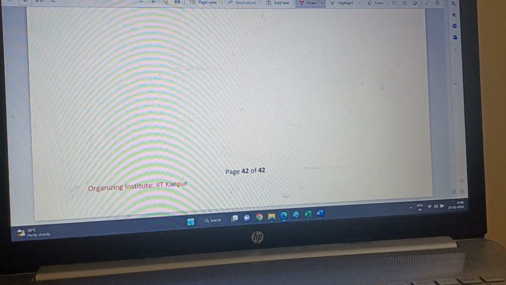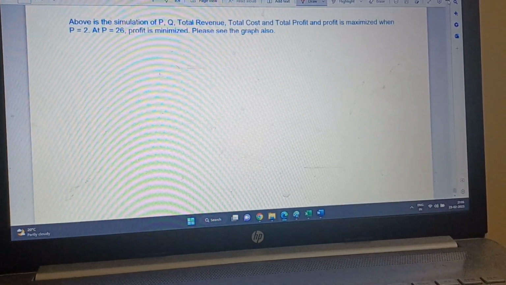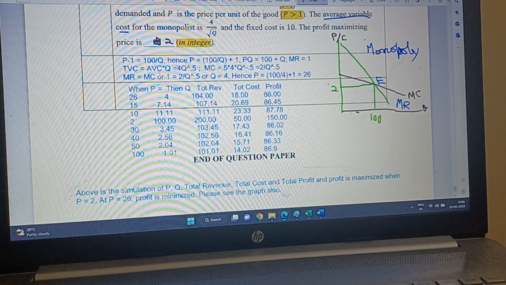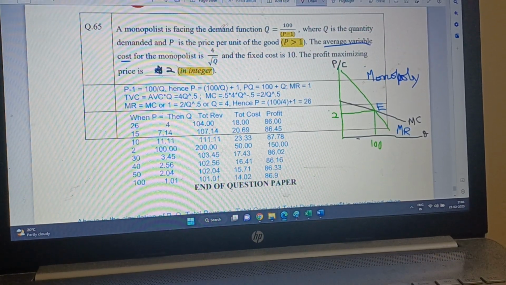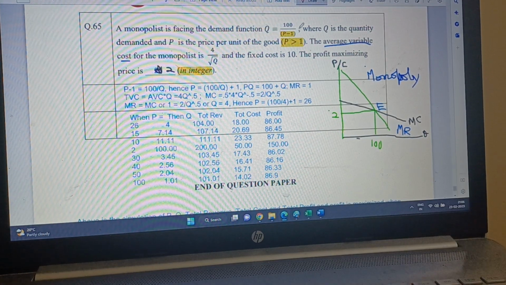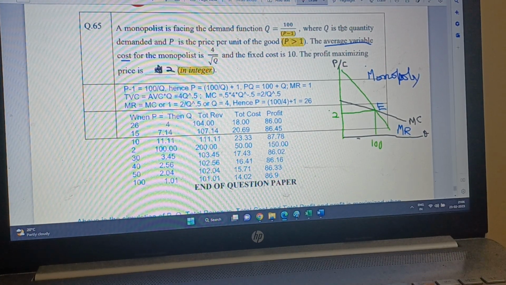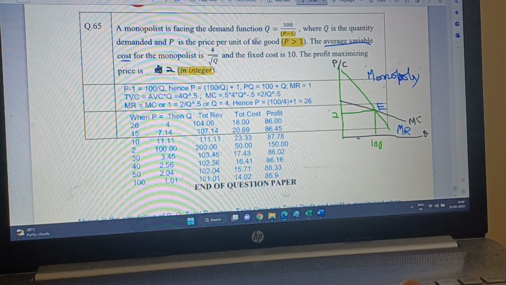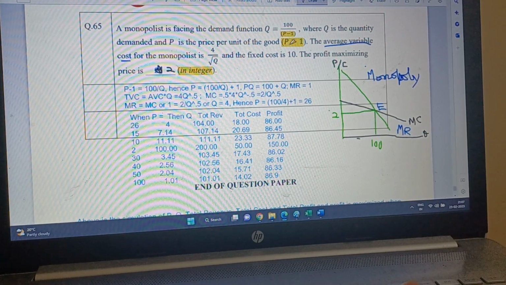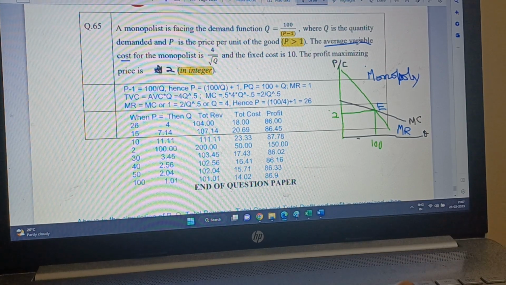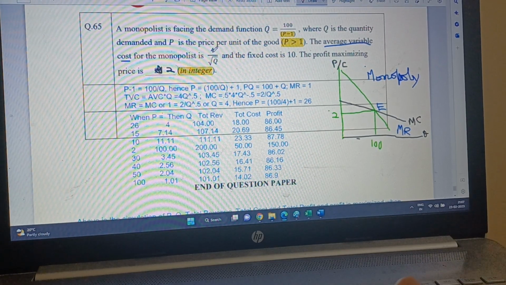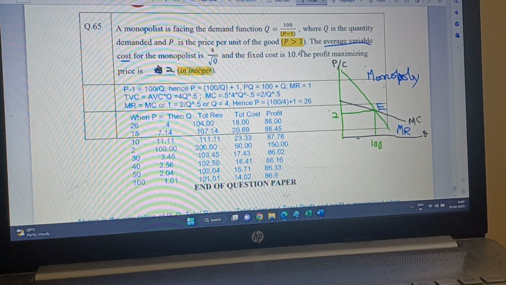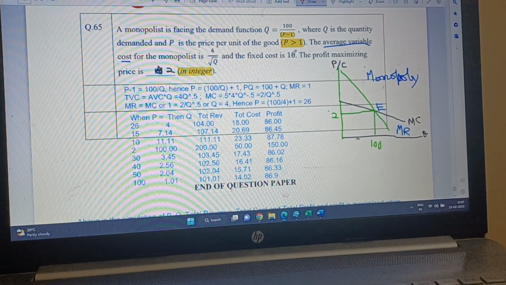Let's read. This is question number 65. A monopolist is facing the demand function Q equals 100 by P minus 1, where Q is the quantity demanded and P is the price per unit of the good, meaning P is greater than 1. The average variable cost of the monopolist is 4 by root Q and the fixed cost is 10. So total fixed cost is 10.